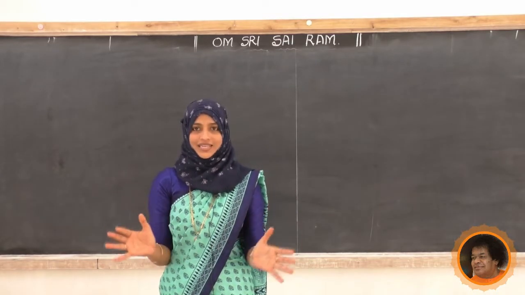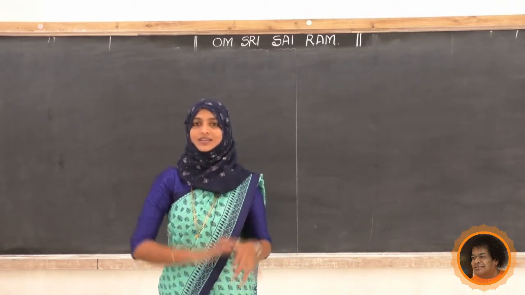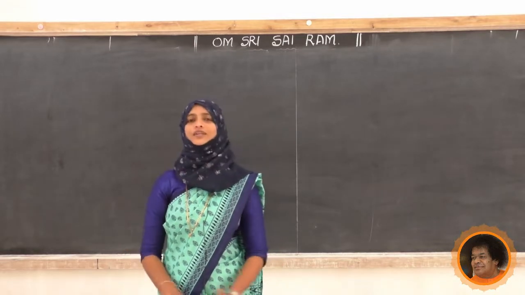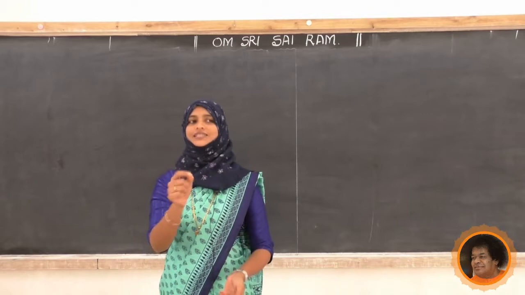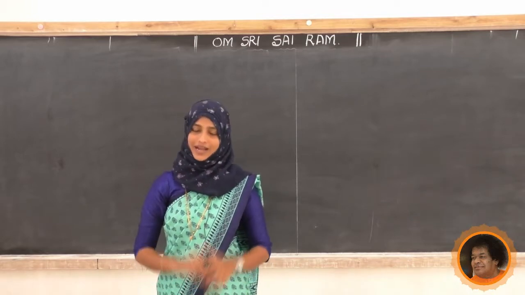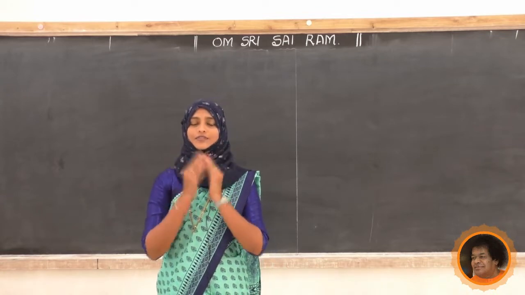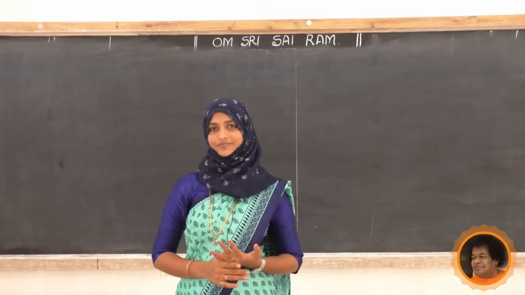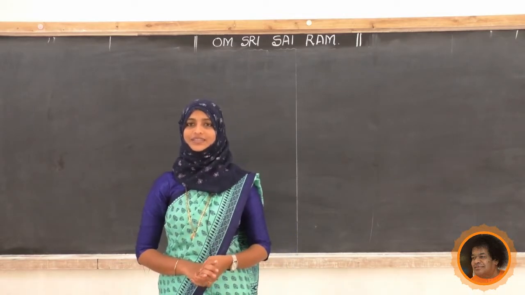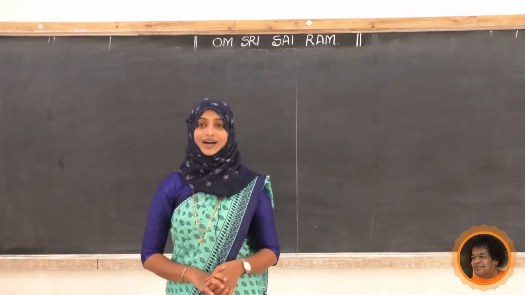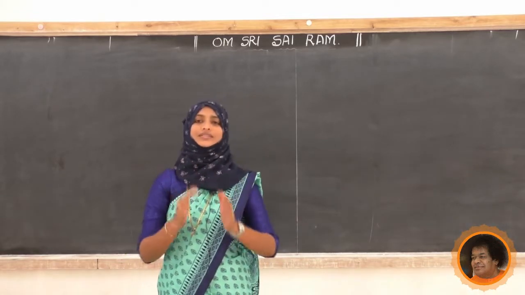Sometimes we can see that some organisms are somewhat similar to each other, and sometimes they are completely different. For instance, consider yourself and your friend. You both are the same age, but do you have the same characteristics? Are you both looking similar?